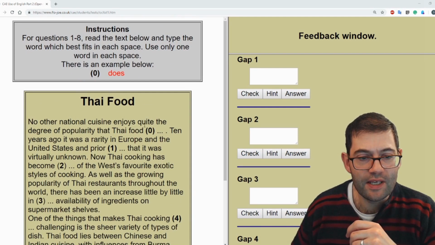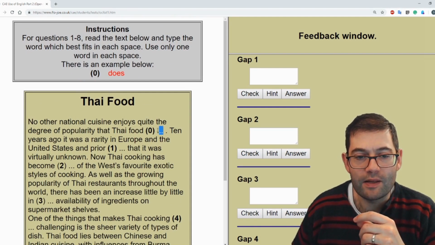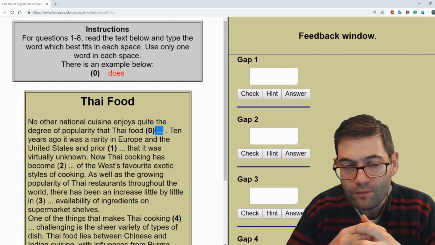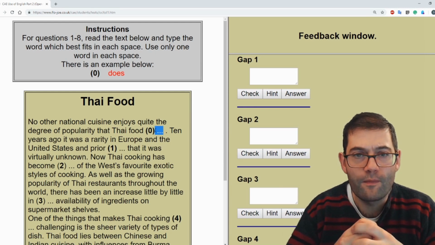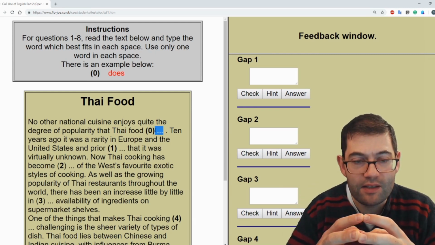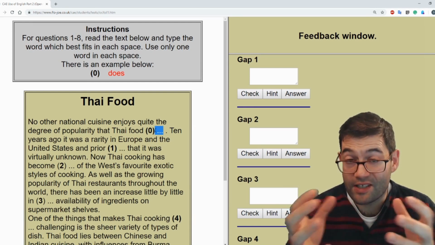No other national cuisine enjoys quite the degree of popularity that Thai food does, and our example answer is does. We need a verb of some form. Unusual sentence structure, putting the verb at the end of the sentence, but nevertheless an advanced sentence structure.